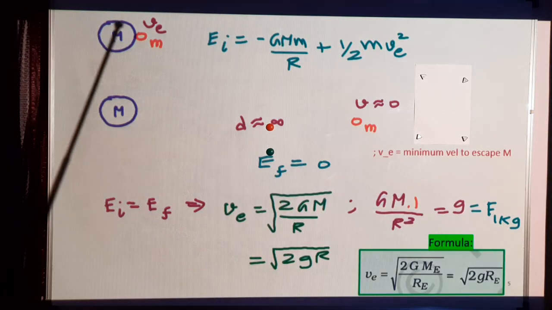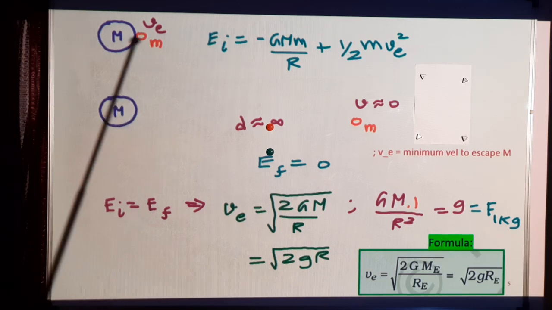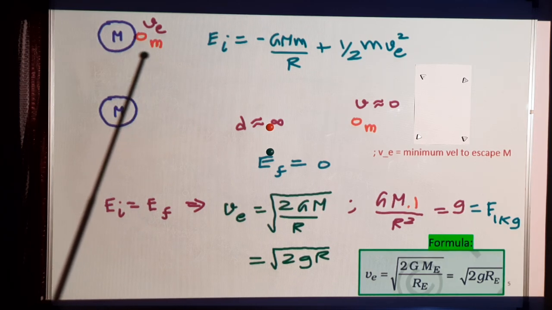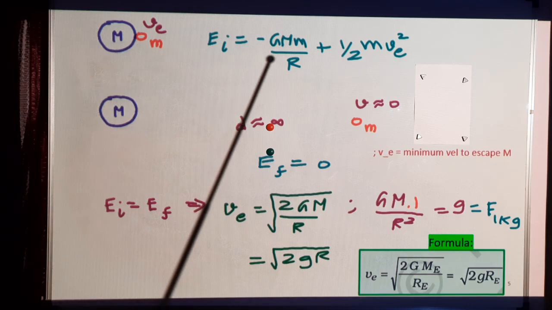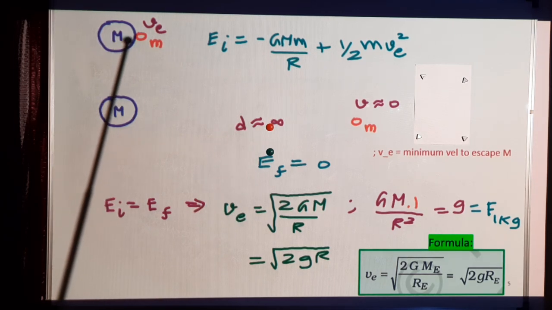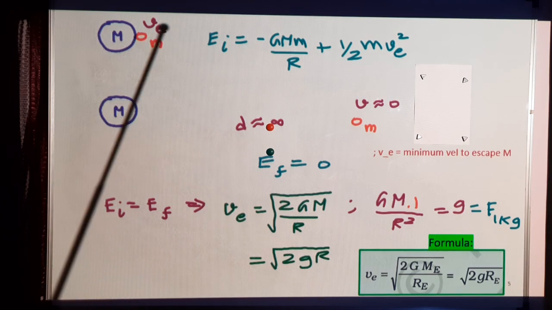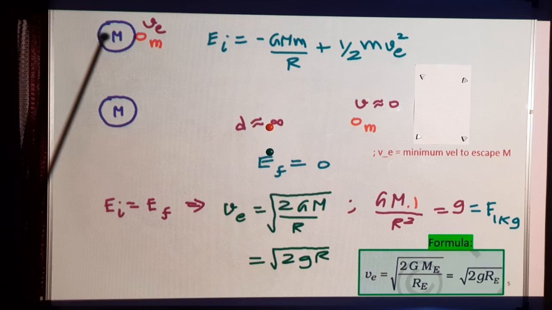This would explain here. The planet has mass M, the small mass m, and for it to escape, the minimum velocity required is v. So the energy of the system is the gravitational potential, minus G, product of the masses divided by the distance, which is R here, the radius of the capital M, and the kinetic energy is half m v squared. Capital M is at rest.